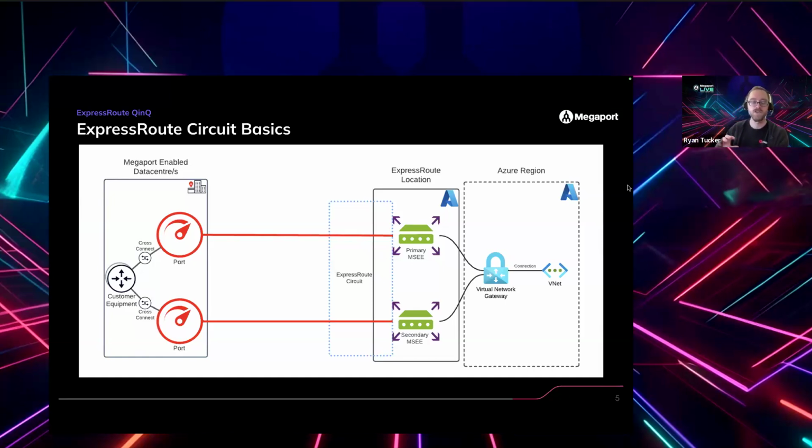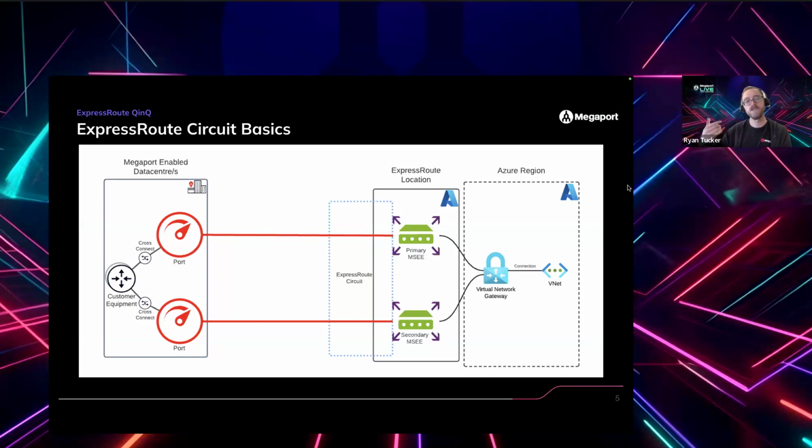When you buy an ExpressRoute circuit from Microsoft, you order that through the Azure portal. That circuit actually contains two links, two paths, a primary and a secondary. And basically what that circuit represents is a pair of interfaces on a pair of Microsoft switches or routers in a data center.